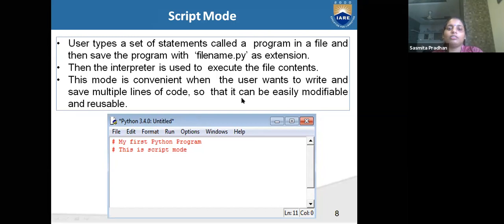This mode is convenient when the user wants to write and save multiple lines of code. When the user wants to write multiple lines of code, it is very useful, easily modifiable and reusable. We can save our file on our local disk, use it anytime, and see our programs anytime.